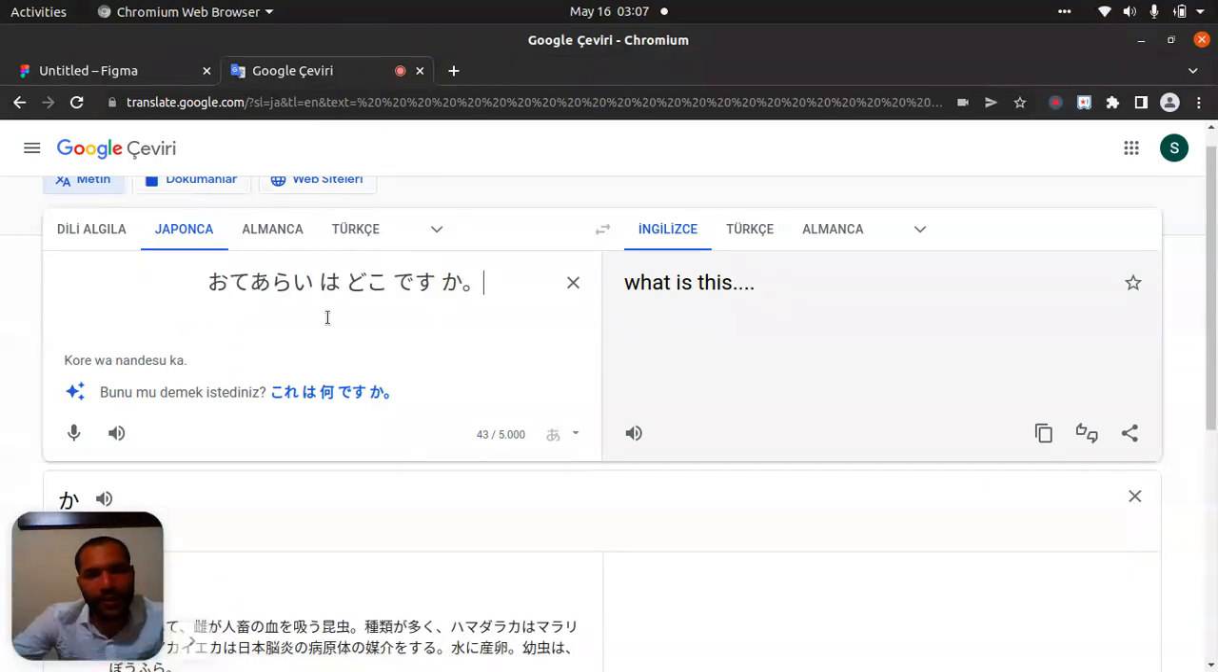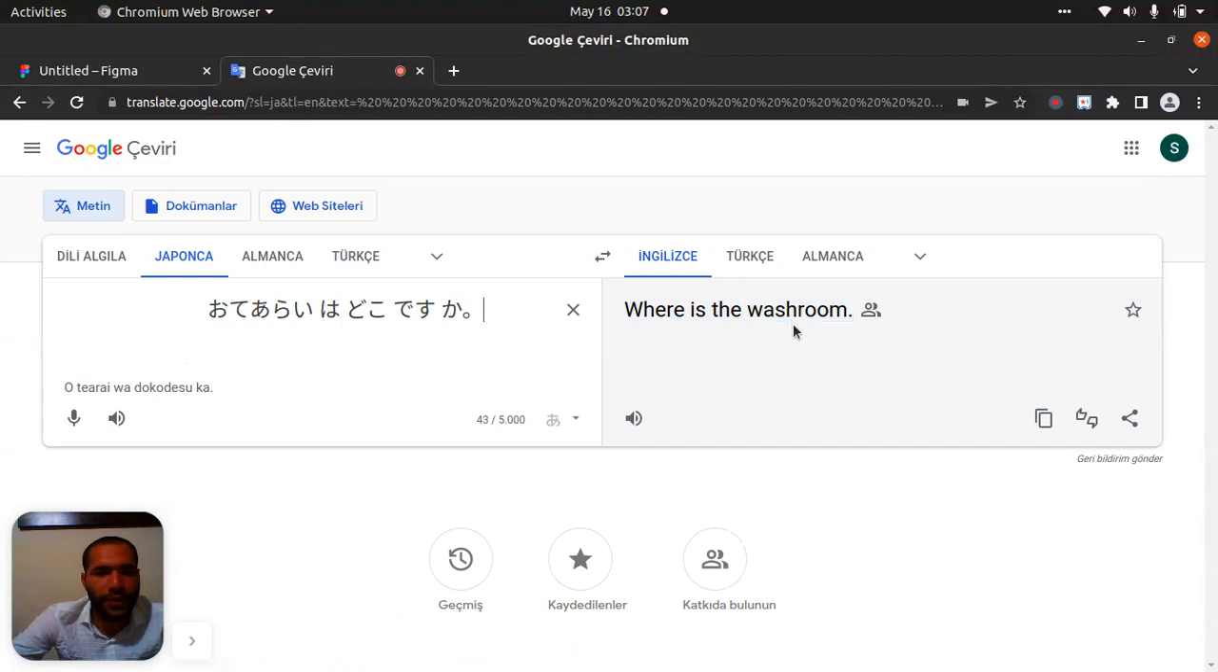Right, correct. Where is the washroom? Ote arai wa doko desu ka? お手洗いはどこですか Ote arai wa doko desu ka? I told you. It means like that. Ote arai will be bathroom or washroom. Wa will be the topic marker here. Doko will be where. Desu will be "is". Ka will be the question mark. Like that. I think you got it.